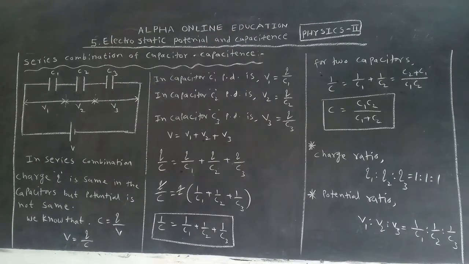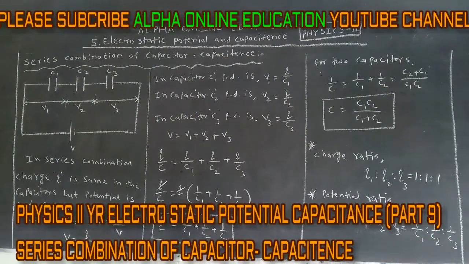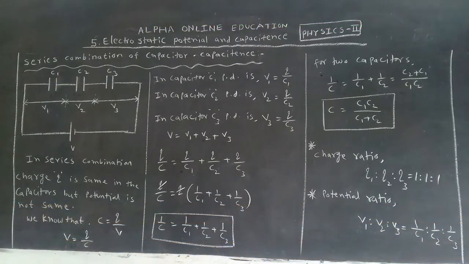Remember, this is very important. When the capacitors are connected in series, the charge ratio is 1 is to 1 is to 1, and the potential ratio is 1 by C1 is to 1 by C2 is to 1 by C3. This topic is important for 2 marks, and the net capacitance topic is important for 4 marks. In the series combination, charge is the same but potential changes. And the resultant capacity is always less than the individual capacitors.